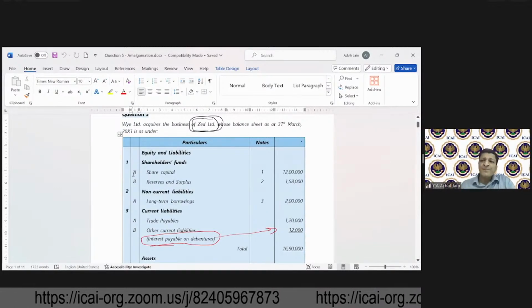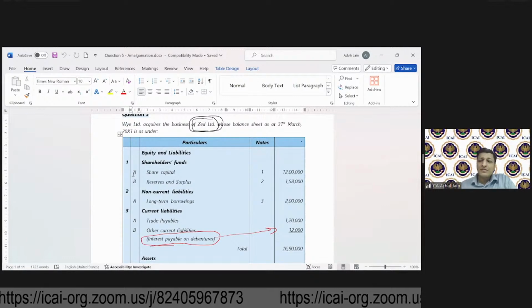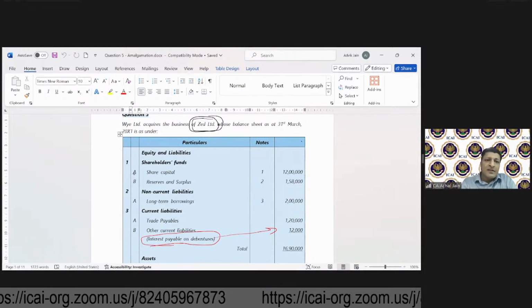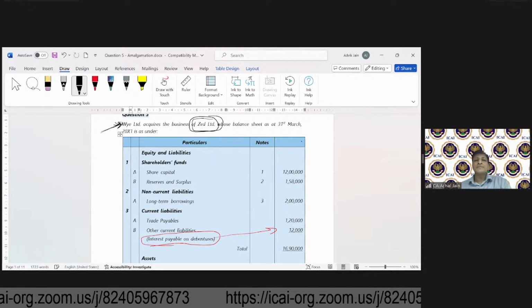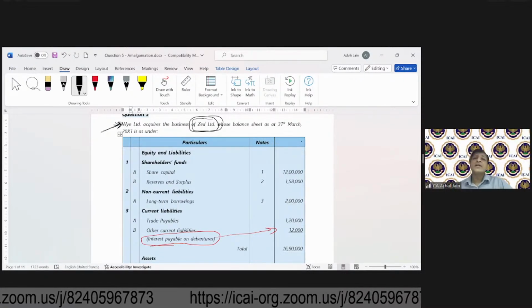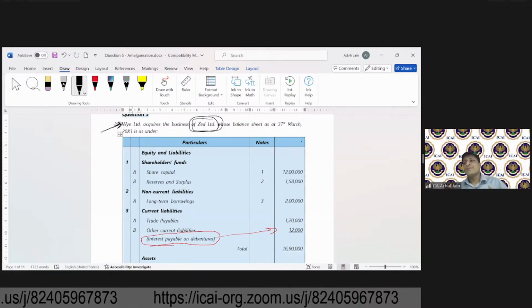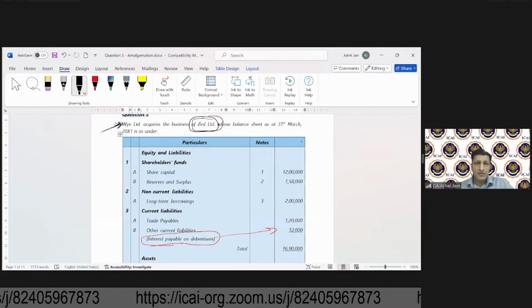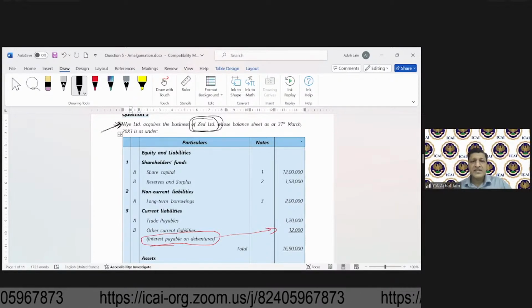If you remember, the transferee company was Y Limited, because Y Limited acquired the business of Z Limited. In respect of Z Limited, its books of accounts were closed. It has come to an end and everything is settled.